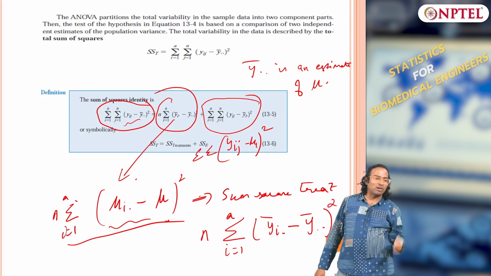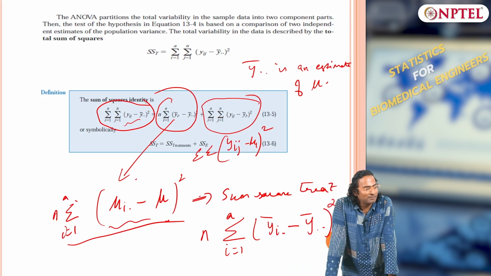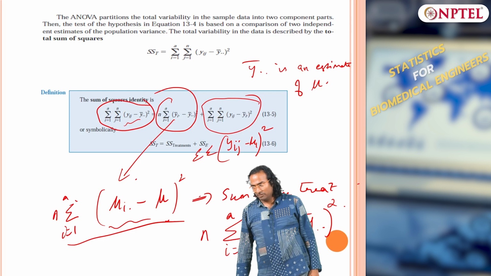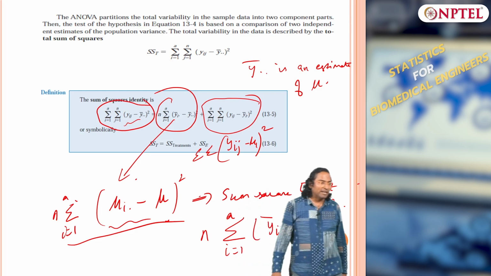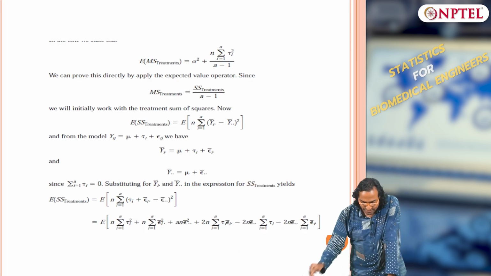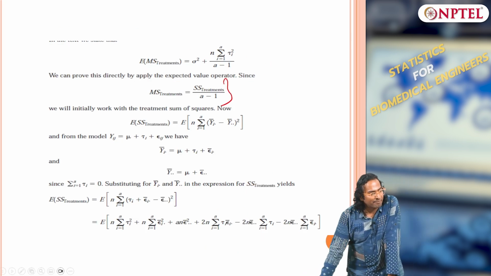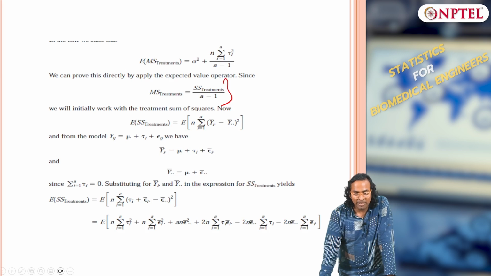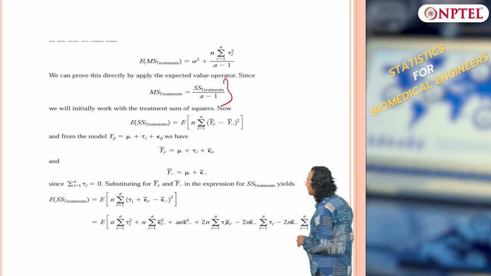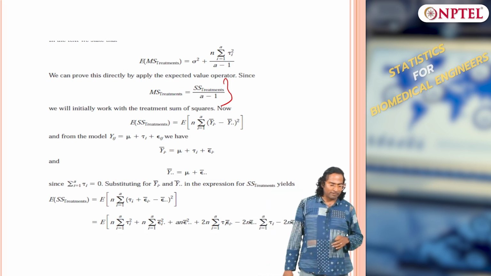And so, what is the total degrees of freedom for the sum square treatment? Is it A or A minus 1? We have already estimated y bar dot dot. So, this is A minus 1 degrees of freedom. Make sense? It cannot be A, it should be A minus 1 because we have the grand mean already estimated. So, what is mean square treatment? It is nothing but sum square treatment divided by A minus 1.